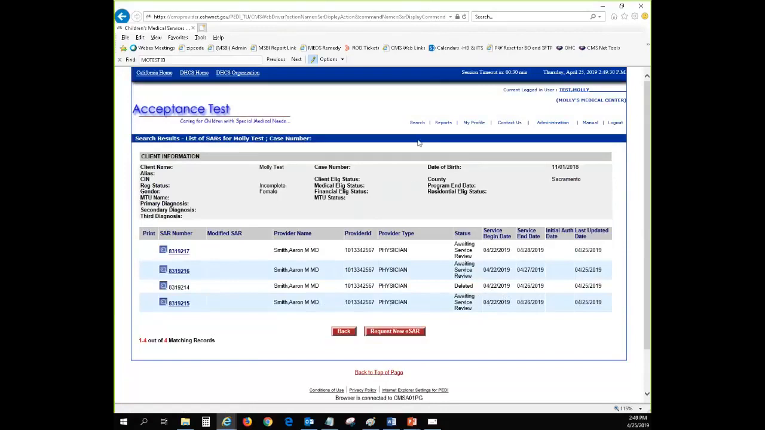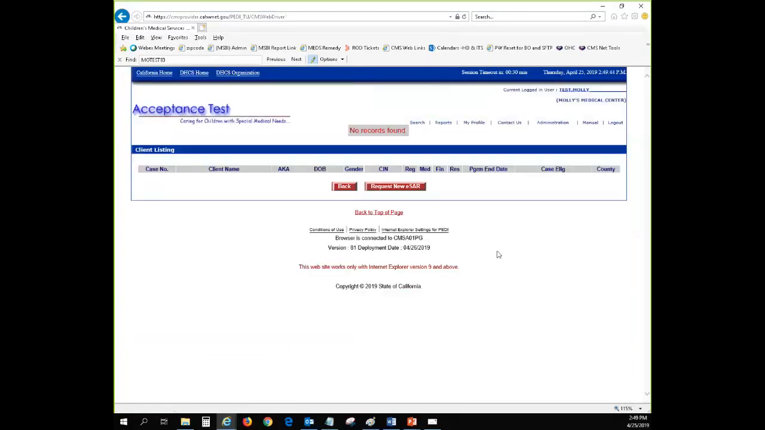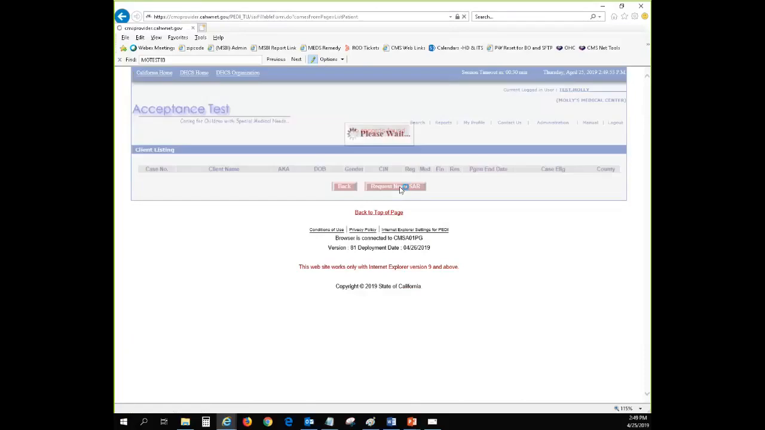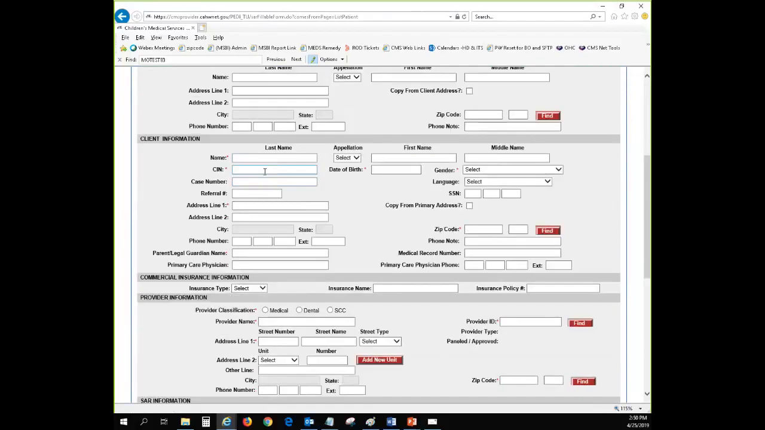And like I've mentioned before, if you're doing a client search, and you know the client is an established CCS client, but for whatever reason, when you search for the client, it gets no record found. That means the client has never been seen by your provider, so there's no record found. So you have to put in a SAR request, just click on Request New ESAR, and just make sure you identify whether it's CCS and GHPP, and make sure that you get the SIN number and the date of birth correct,